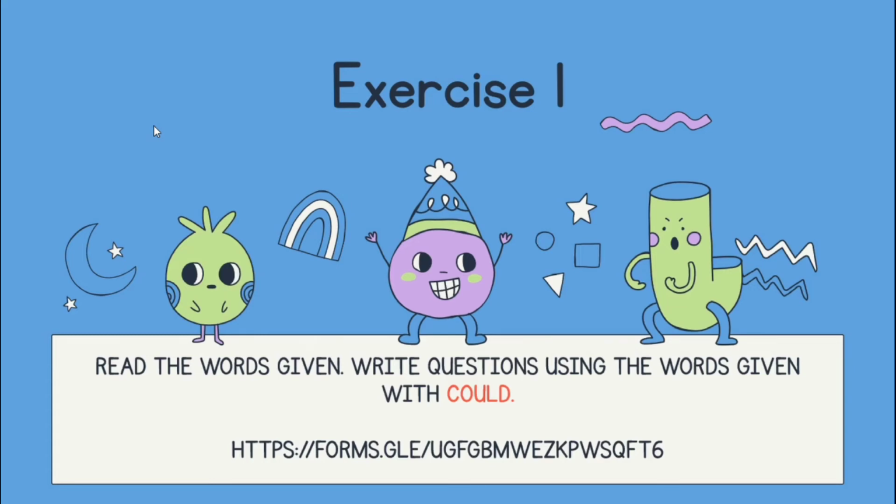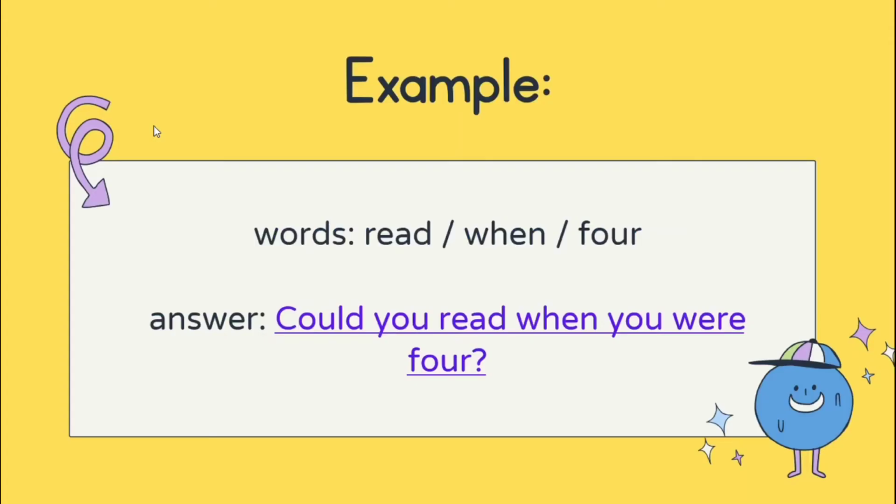There is a link that you need to use to do the exercise. You can click on the link. I will put it in the description and you will click on the link so you can do this exercise. So this is an example. Before you start with exercise 1, I want to show you an example of how to do this exercise. You see the words here: read, when, for. You are using these words to make a question.